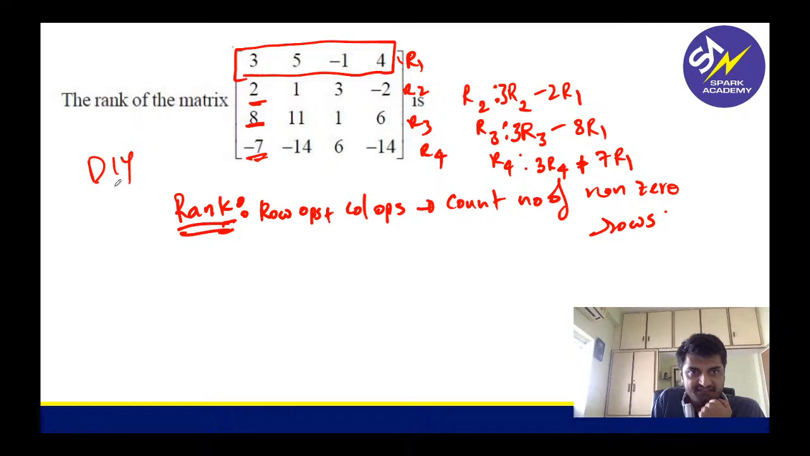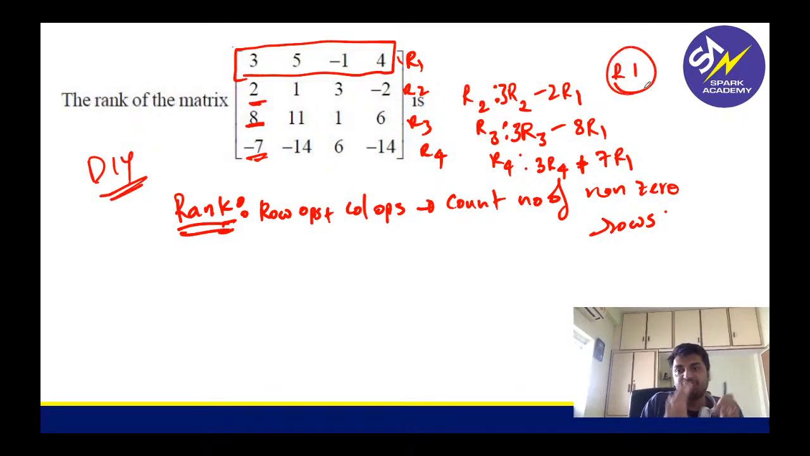So I'll give it as a DIY. This is actually a round one only for me, but some of you might feel this is lengthy, so you can do it as round 2. I've given the hint, you know how to do row operations, so I want you to do it. I think you will get the answer as 2. Two rows will become 0 for you. I think the last 2 rows will become zeros.